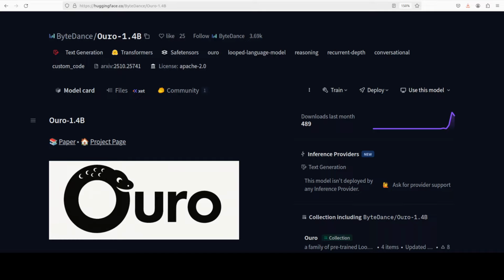ByteDance has come up with a new kind of model, and the model is Ouro. Ouro is a very interesting word. This literally comes from Ouroboros, the ancient symbol of a serpent eating its own tail, representing recursion and self renewal. Ouro, in this case, is a new kind of LLM that changes how models think.